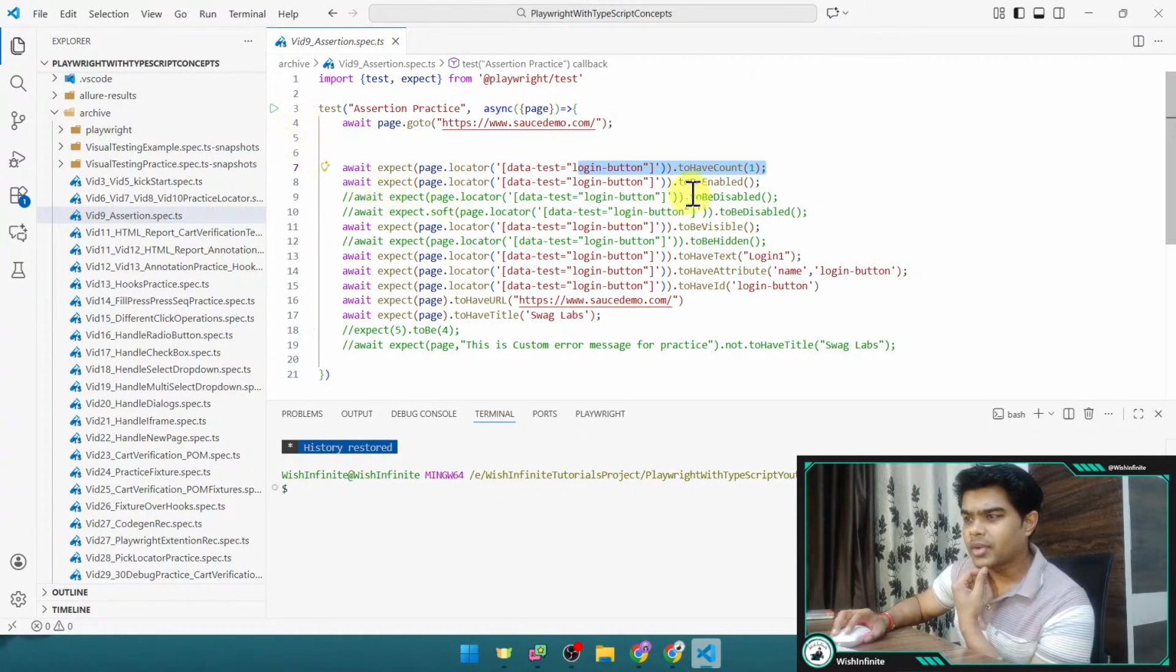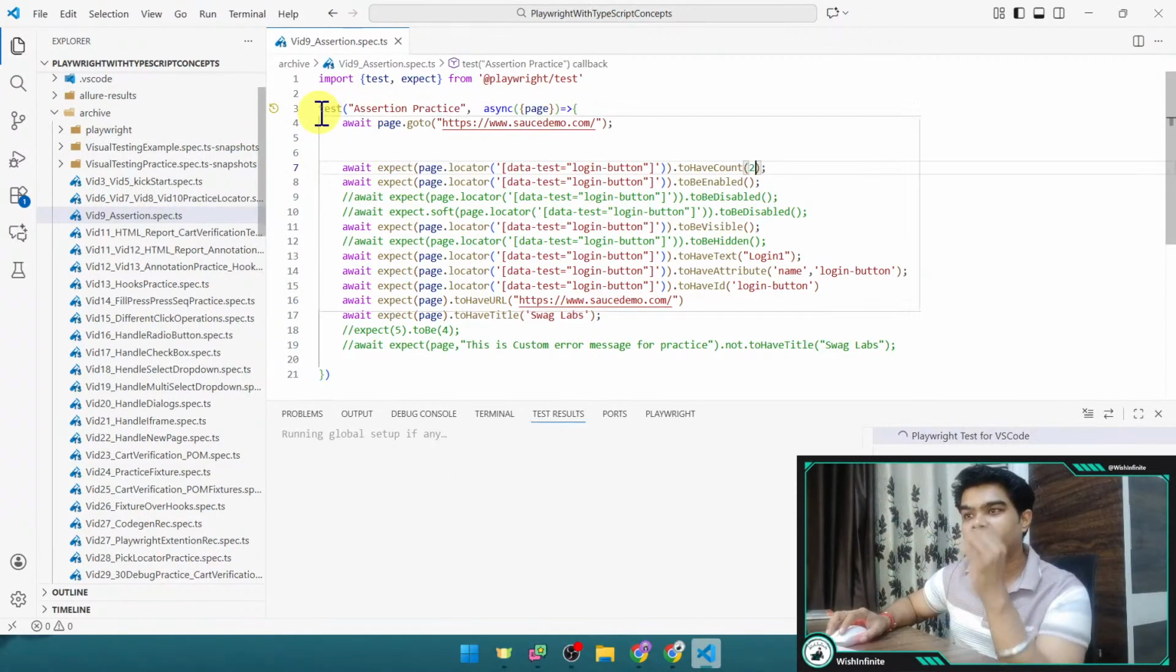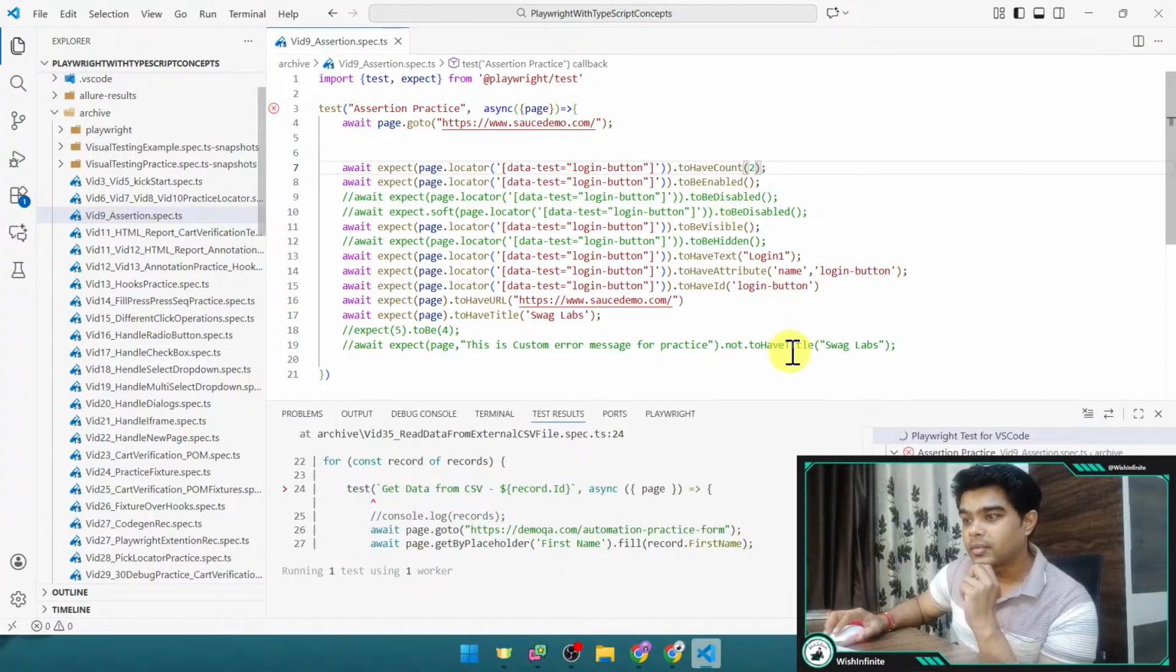If I run this also, let's say this login button for the sourcedemo.com should be present 1 time, right, on the login page. Let me change it to 2, and let's just quickly retry to show you how it works. See, I am running it with this Playwright extension run button. These are very old scripts, but it should work, right? The site is working.